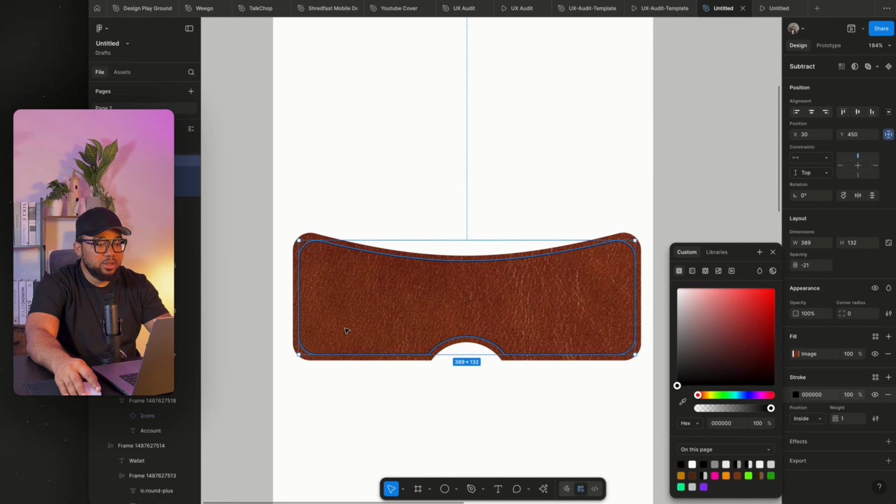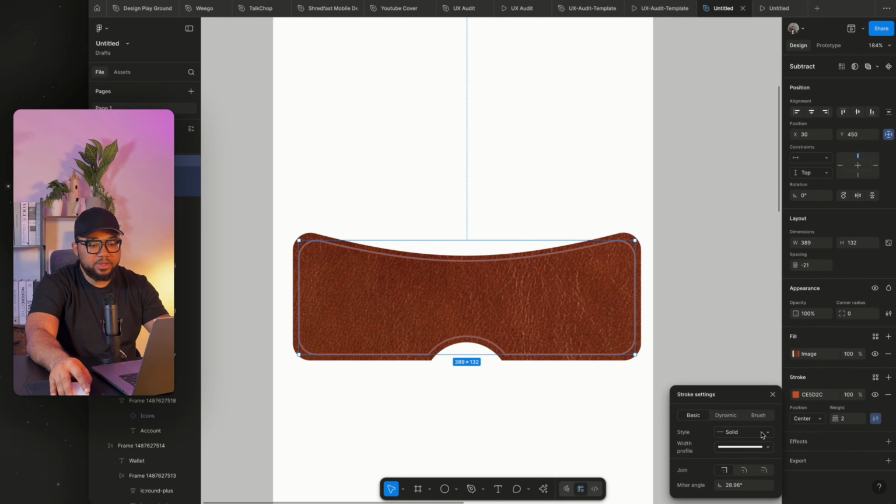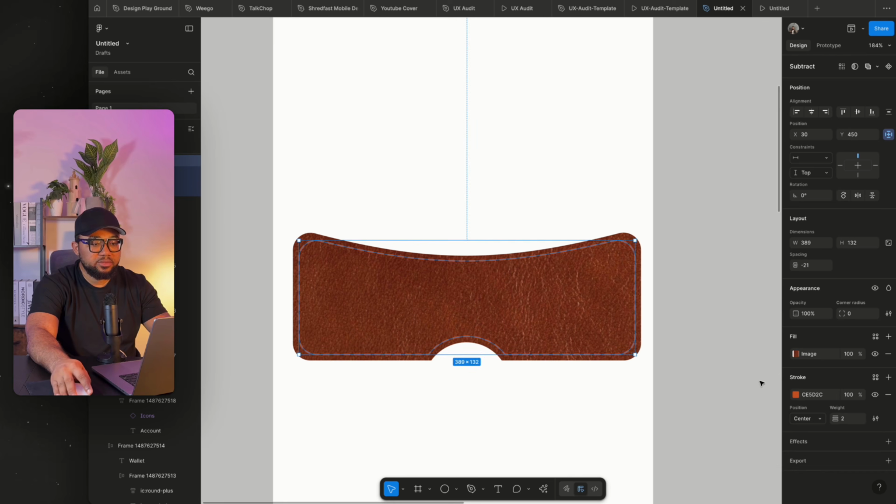The next thing I'm going to do now is to add a stroke to it. The stroke is we're going to blend the color. So we're going to select something that looks like this to blend the color very well, so it won't be too shouty. Once you're done, you just press 2. Then the next thing you're going to do is to make sure that this is in the center. Press this and get the dotted line. I'm going to set this to 6, then curve the edges.